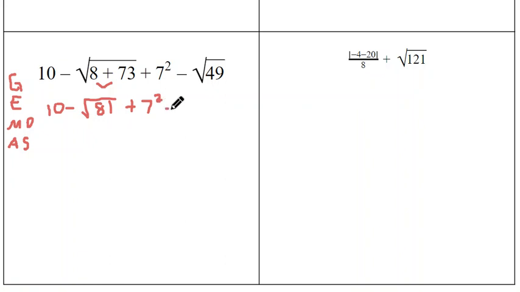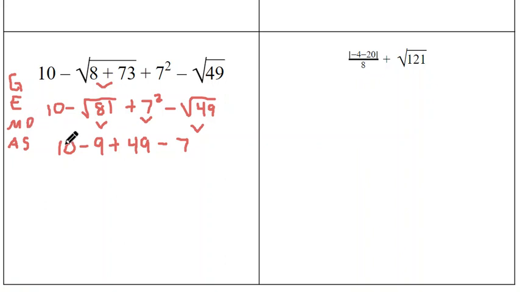All right, my next step is exponents. Do I have any exponents? Oh, I got a bunch of exponents here. I have square root signs, which count as exponents. The square root of 81 is 9. I'm going to bring down this 10 and that minus sign so I don't forget about them. I have an exponent here, this 7 squared. 7 squared is 7 times 7, which is 49. And there was a plus in front, so I'm going to bring down that plus. And then I see a minus, and then I have another exponent thing here, this radical. The square root of 49 is 7, because 7 times 7 gives me 49. So now I'm done with my exponents.